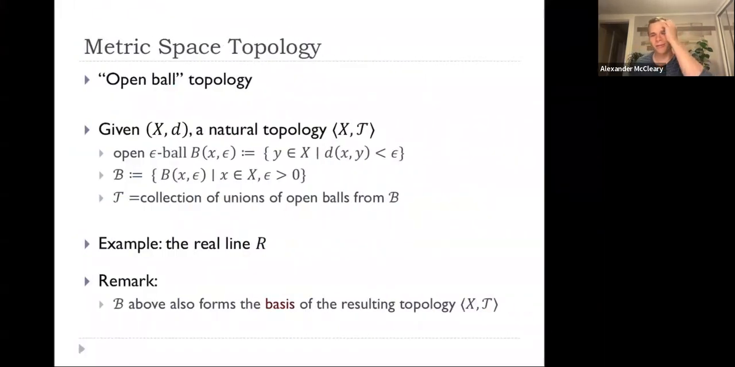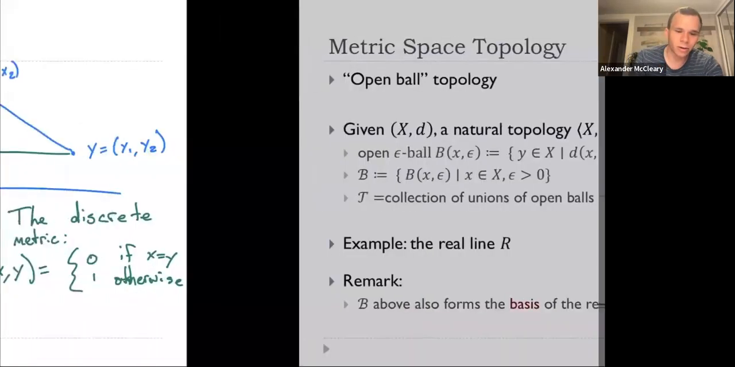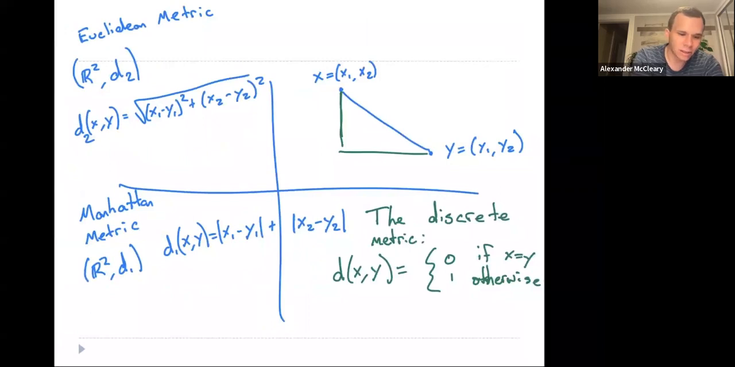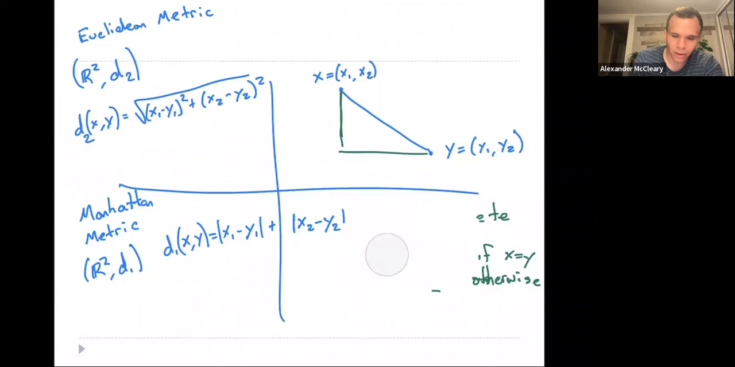Okay, so now when we have a metric, we can turn our metric space into a topology. And the way we do this is, it's called the metric topology or the open ball topology. The way we do it is we look at open balls around points, and those are going to form the basis for open sets. So let me clear out some of the stuff from this page now. We're just going to look at the Euclidean metric right now.